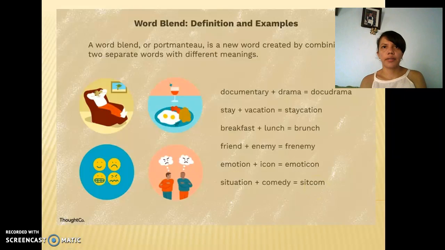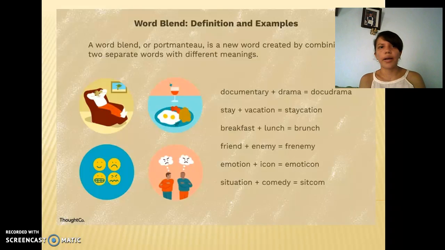The term blend has been used in a number of different ways, usually to denote a word formation process which combines two lexemes. There are different ways of creating word blends. One way is to combine portions of two other words to make a new word, like camcorder, a part of camera and recorder.